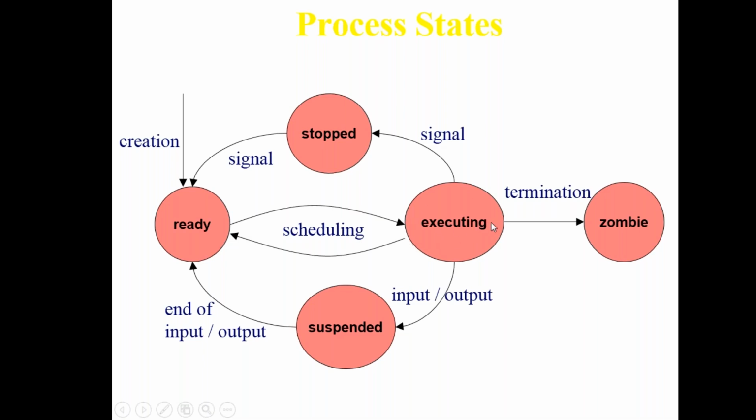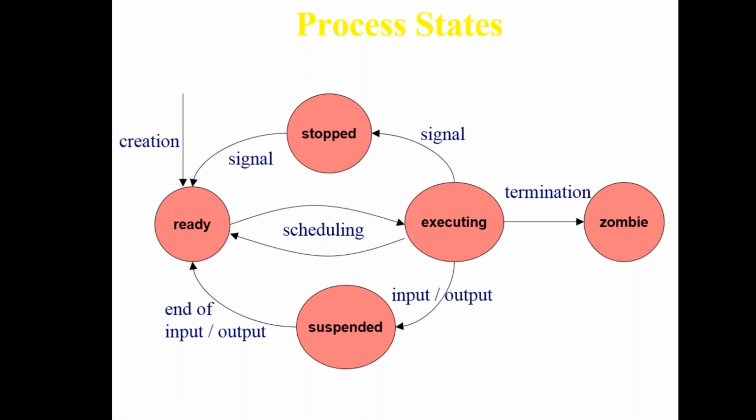In the executing state, if it requires input or output, the process can go to the waiting state. Once the required file or resource is available, the process is again ready for execution. If it doesn't get an interrupt signal or anything wrong goes in your program, then it will stop. Otherwise, if it executes properly, it will go for termination, the ending of your process.